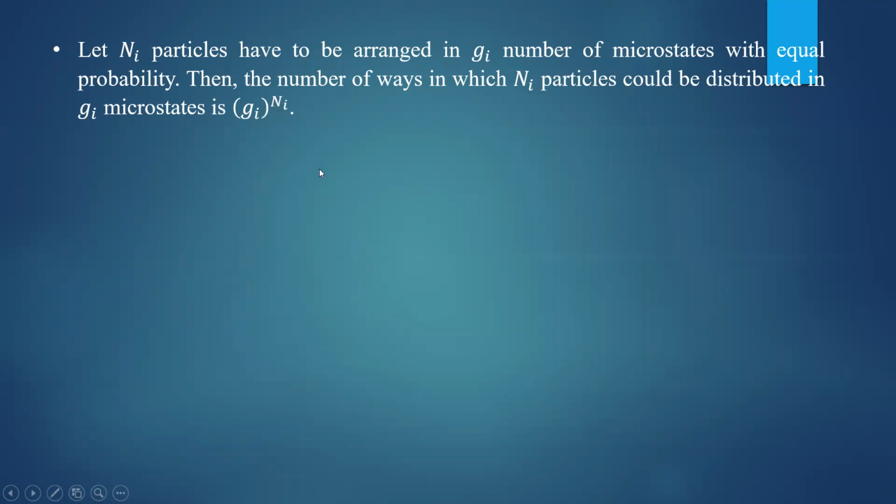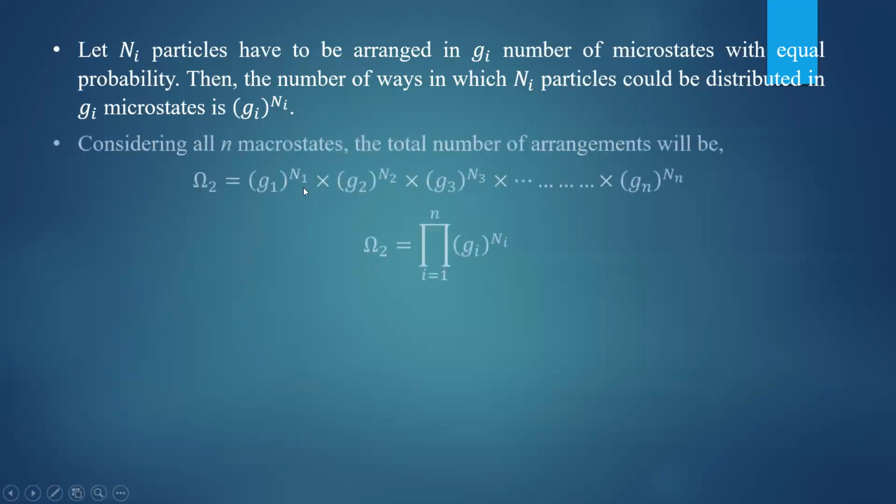So the total probability, considering all n macrostates, where this corresponds to one macrostate: the total number of arrangements, omega 2, will be G1 to the power N1, G2 to the power N2, G3 to the power N3, etc. Where G1 is the number of microstates in the first macrostate, G2 in the second macrostate, and N1 is the number of particles in the first state, like that.